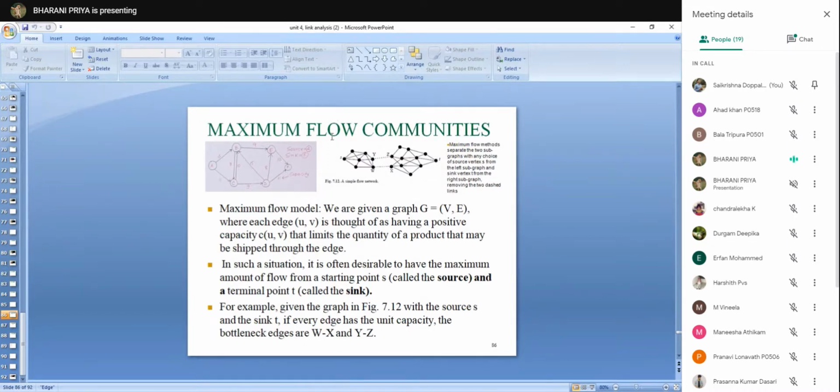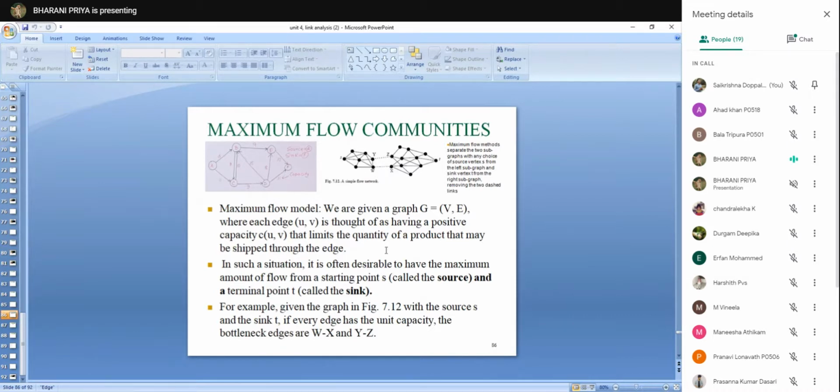And the main maximum flow concept is, you need to identify such links that have to be removed so as to make the entire graph two disjoint graphs. So for example, see here, figure 7.12. Using the maximum flow method, we have to separate the left hand side graph and the right hand side graph. So we are removing these two dotted lines.